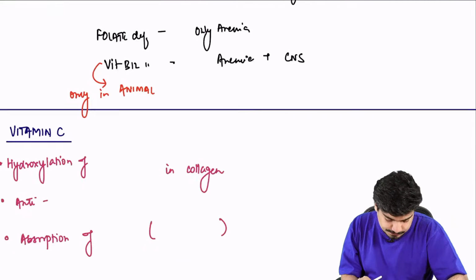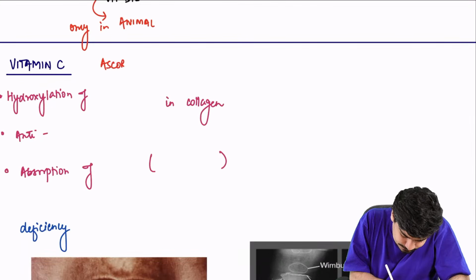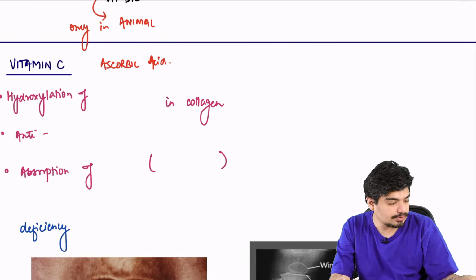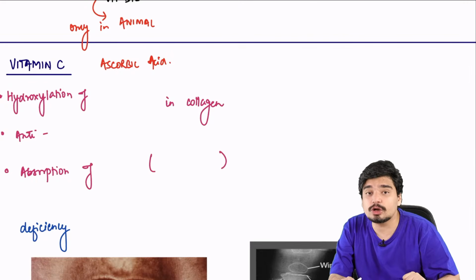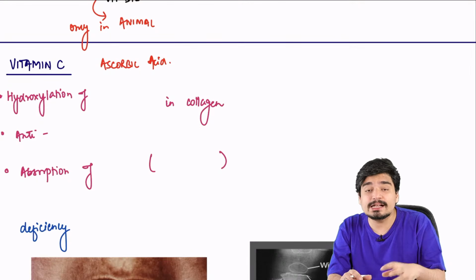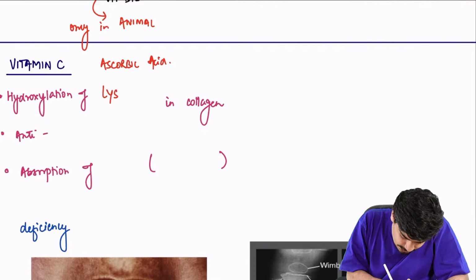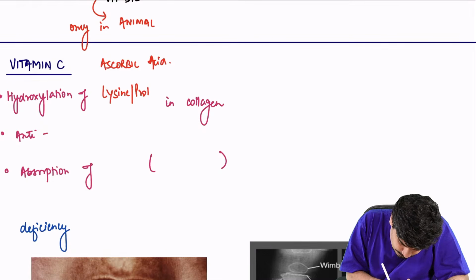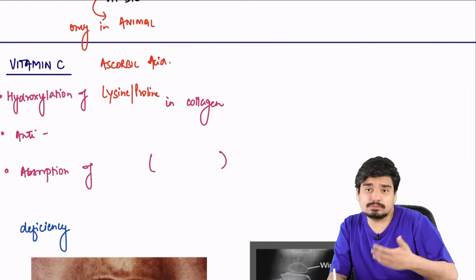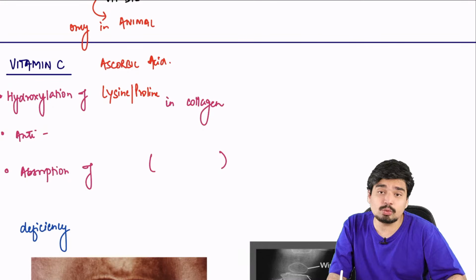Next water-soluble vitamin is vitamin C, which is basically ascorbic acid. What is the main function of vitamin C in our body? Collagen synthesis. It helps in hydroxylation of lysine and proline in collagen. So it makes collagen more active, an active form which is able to do its function, right?